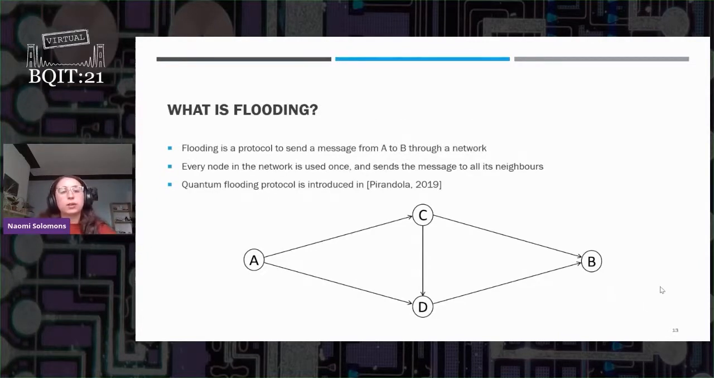So for the next part of the talk, I want to move on to flooding. Flooding is originally a classical protocol that sends a message between two end users through a network. So every node in the network is used once.